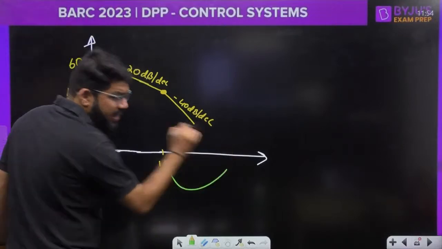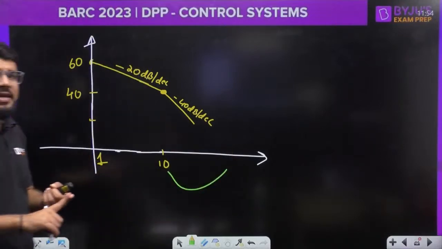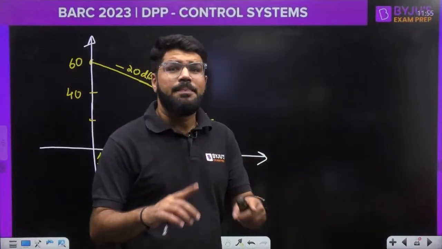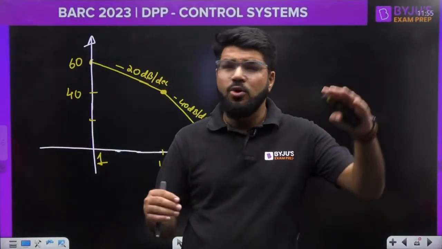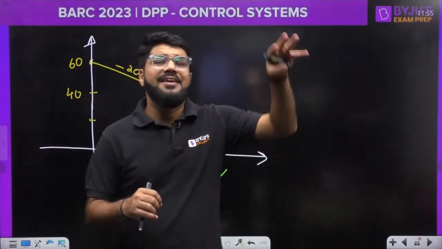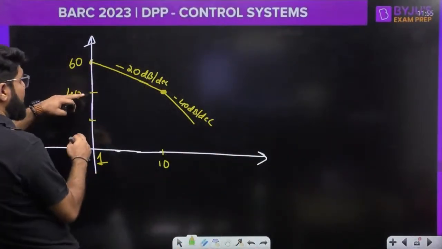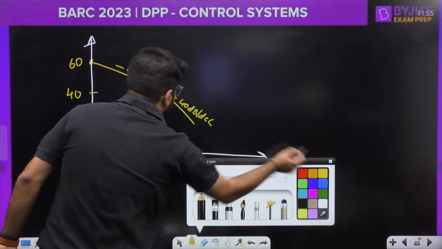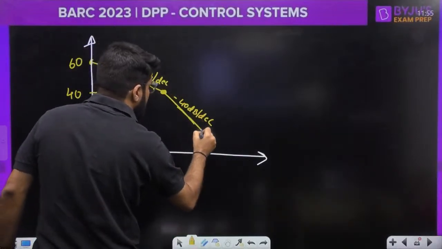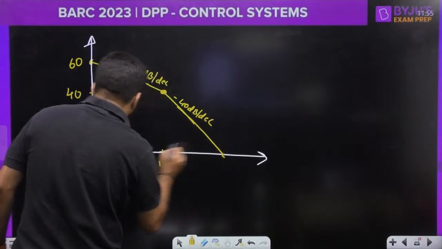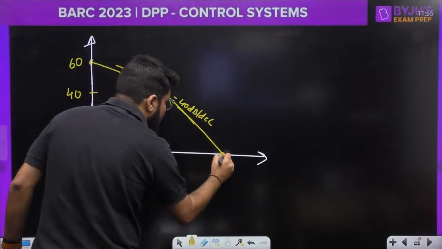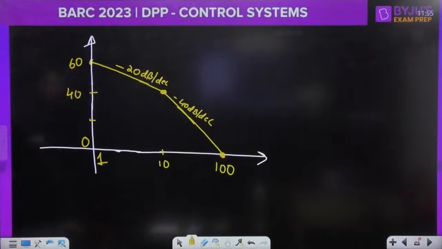That means it is going to be one decade. And the slope is minus 40 decibel per decade. That means the magnitude should drop by 40. So already I am at 40. Where will I come? I will come up to 0. The magnitude will be exactly 0 at omega equal to 100.